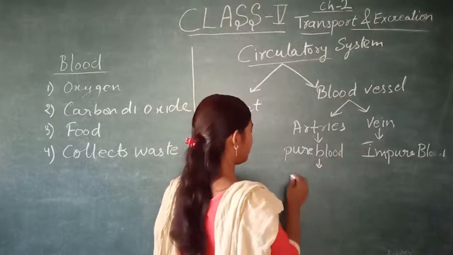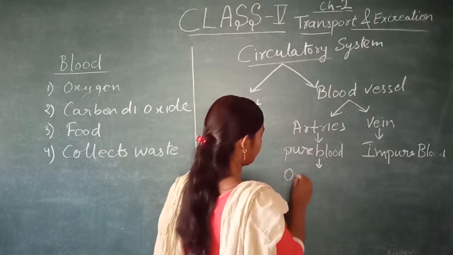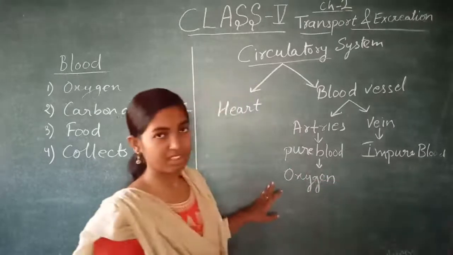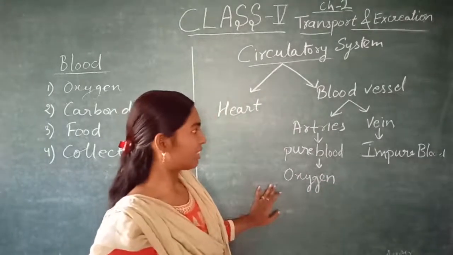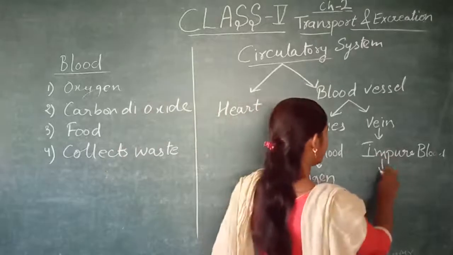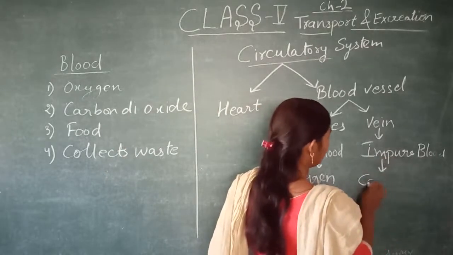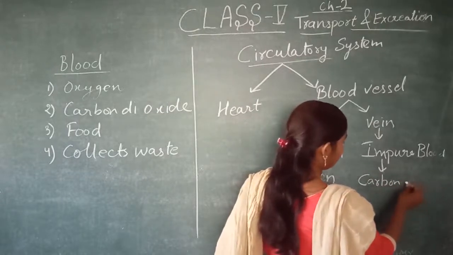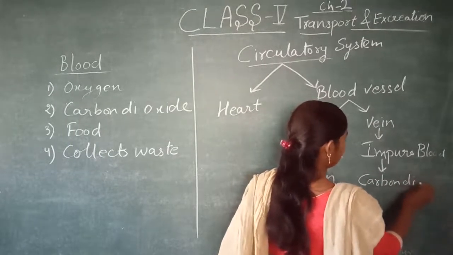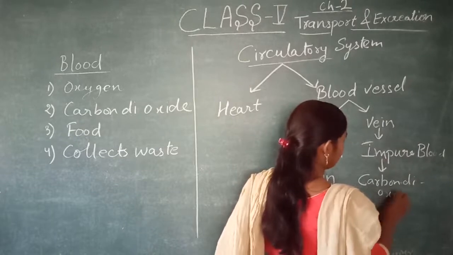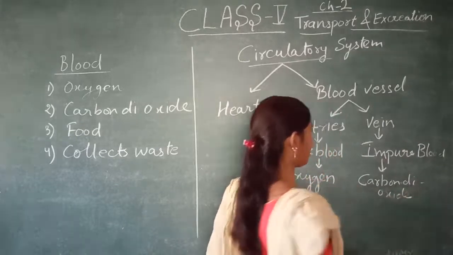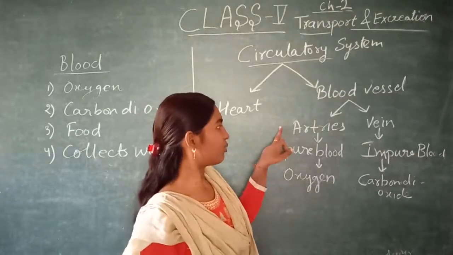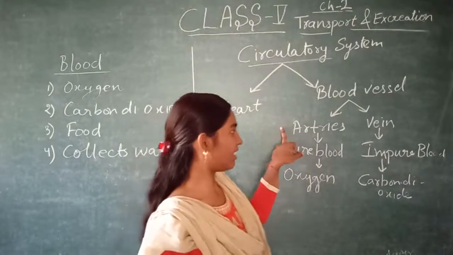Pure blood means it has oxygen, and no waste is present in it. And a vein has carbon dioxide and waste.